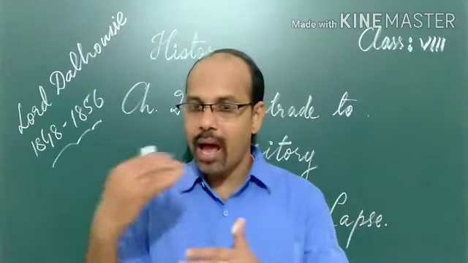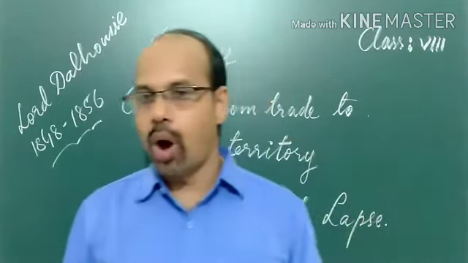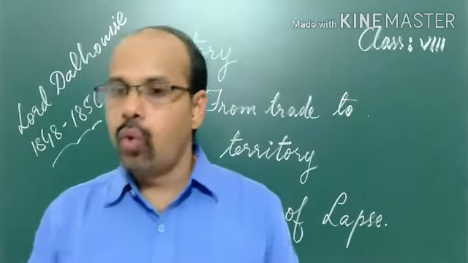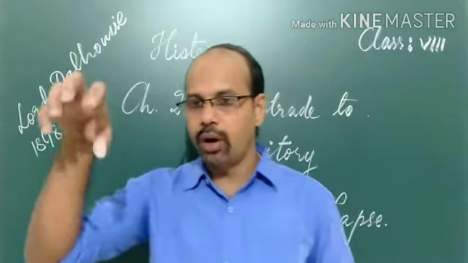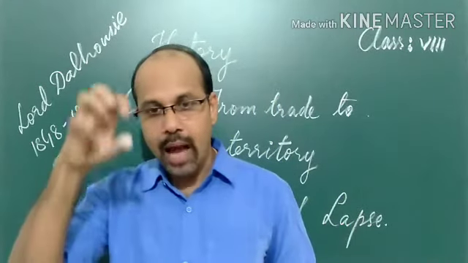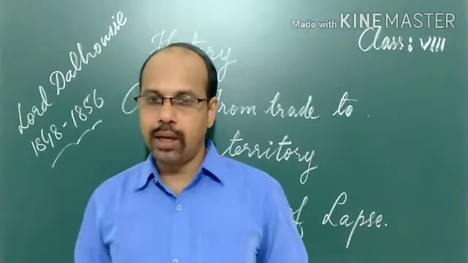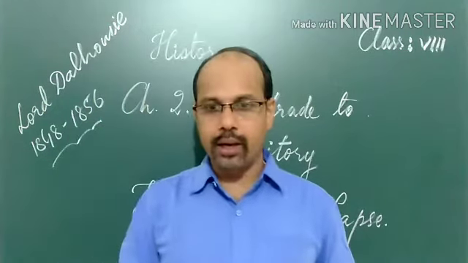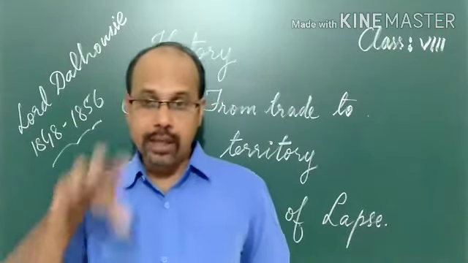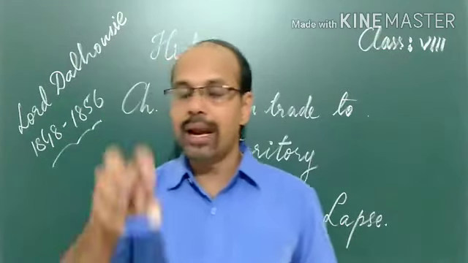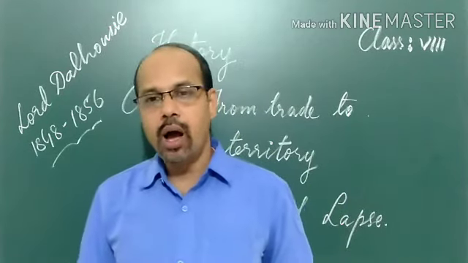They argued that the ruler of Awadh, the Nawab of Awadh, was misruling the kingdom. The British declared that the Nawab was misgoverning the kingdom, so in order to protect the people of Awadh from the Nawab, they were taking over the authority.